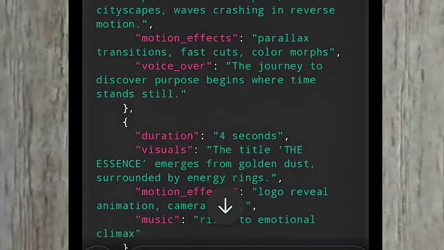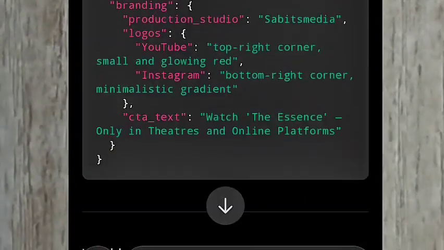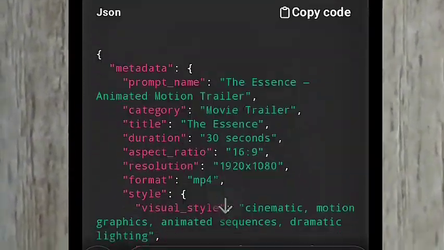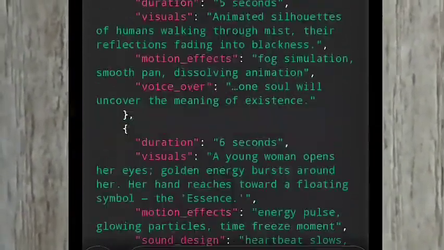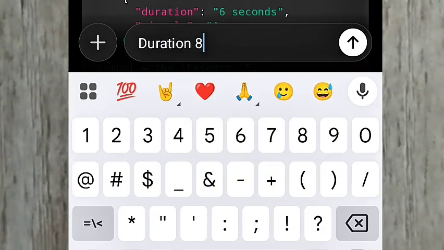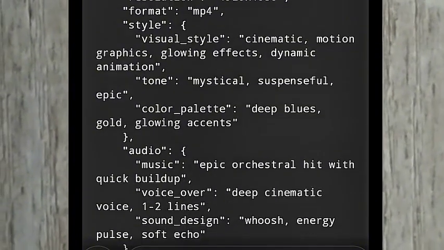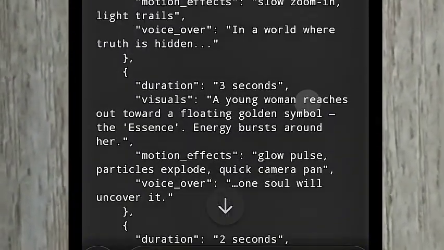You can basically understand the duration for this. What's the duration again? It's 30 seconds. But we need the duration to be 8 seconds, because if you do it at 30 seconds, it's going to cut out. The total duration for VO3 is 8 seconds.